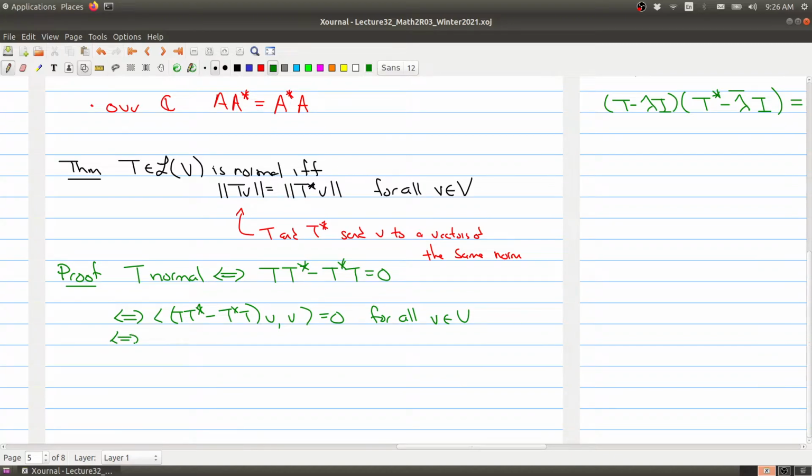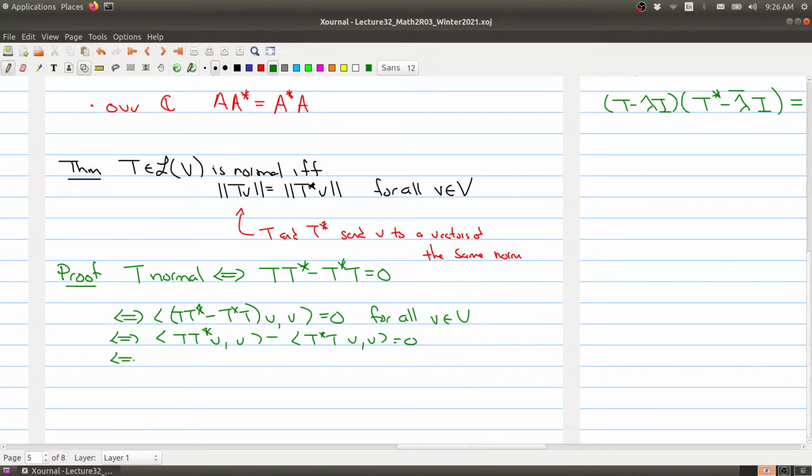Now, using properties of the inner product, we can expand out and rearrange. So on this side, we get the inner product of T, the adjoint v, v, minus the adjoint of T, v, and v. I'm just rearranging this on the left-hand side, and that's equal to 0.